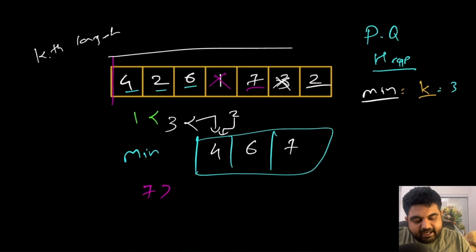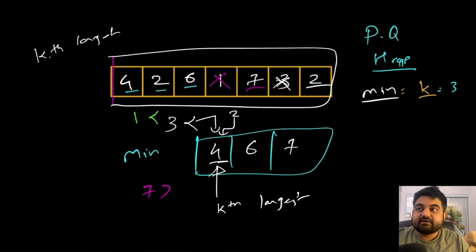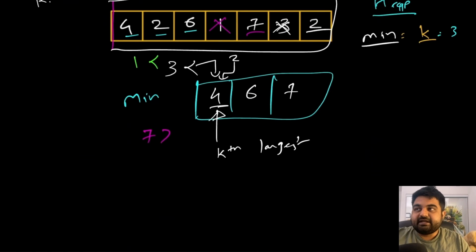So after the end of iterating over the entire array, the very first element inside the min heap has to be the kth largest element, which we can see over here that this 4 is the third largest element inside our array, and that's it. So this is how easy it is to solve this problem using a min heap, and we can come up to the solution very quickly, very easily, without any delays.